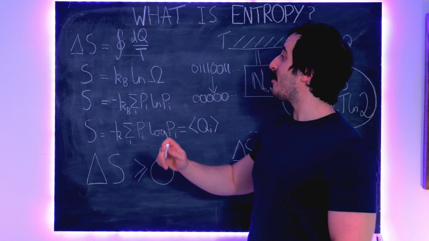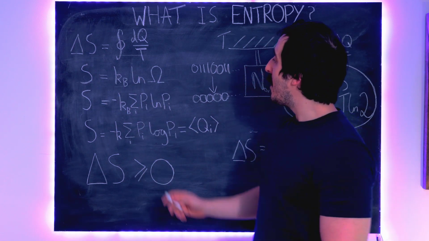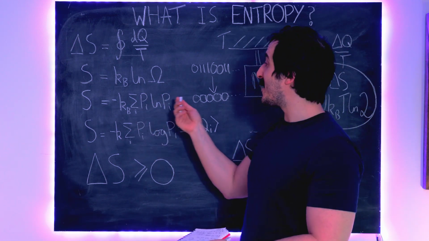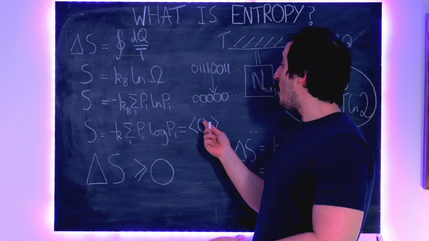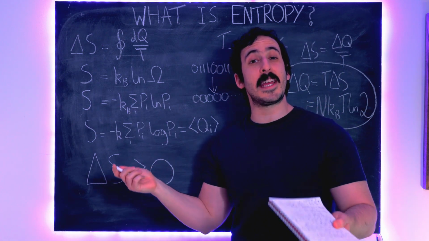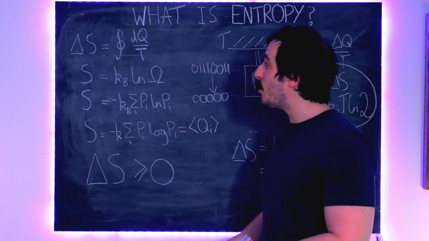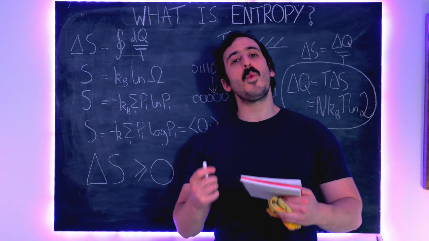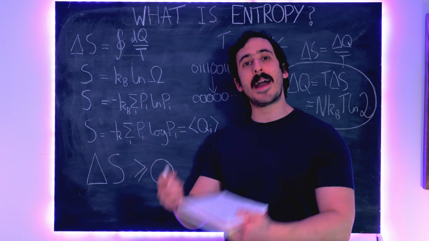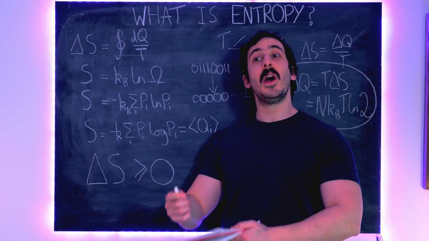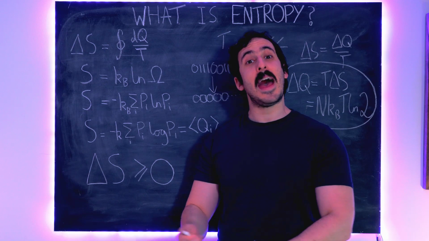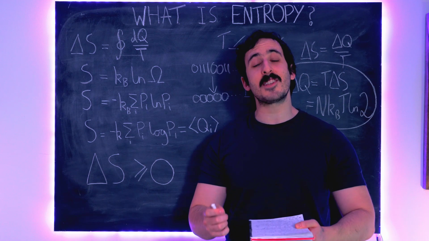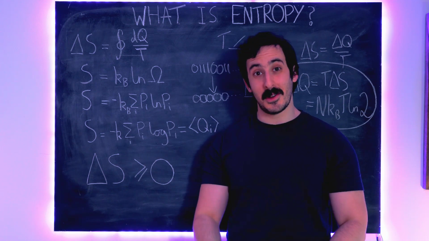There would only be one microstate, so Boltzmann entropy would be 0. The probability of knowing which state we're in would be 1 because we know which state we're in, so the Gibbs entropy would be 0. There would be no average surprise when we find out what state we're in because we already know, so the Shannon entropy would be 0. Entropy is all about uncertainty. It's saying, given what we know about our system, how can we maximize the probability in order to determine where our system will end up in the future. And that can be a physical system, or thanks to Shannon, it can be a non-physical system. And that's why entropy is such a deep concept.